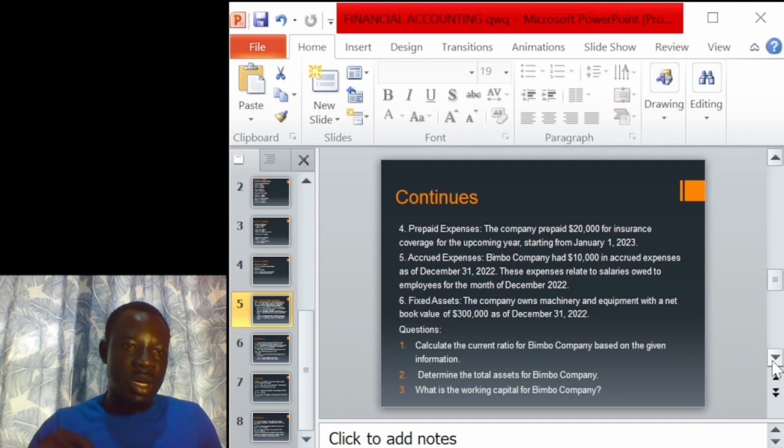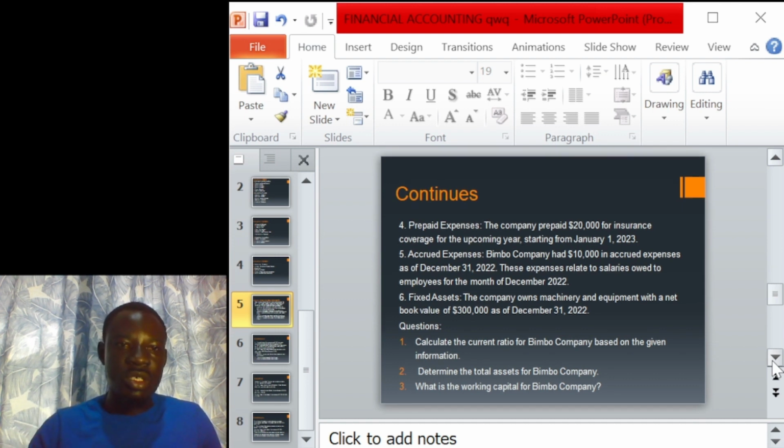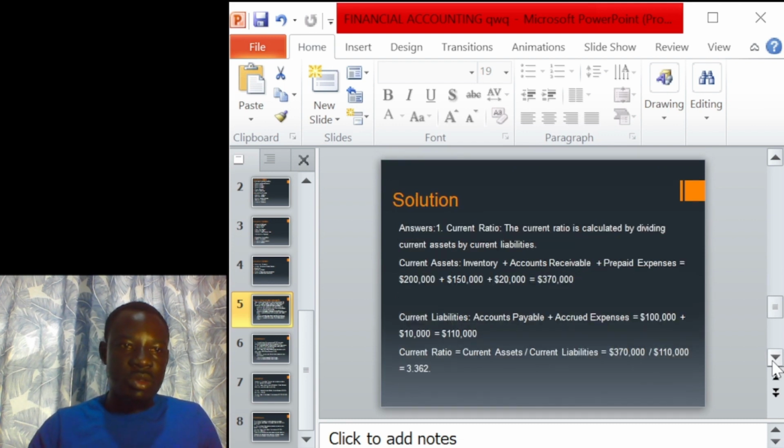Then the last one is a fixed asset. So let's go to the solution. In the solution, question 1, we want to know the current ratio of this statement given to us, or this transaction that has been provided for us. So our current ratio is calculated by current assets divided by current liability.